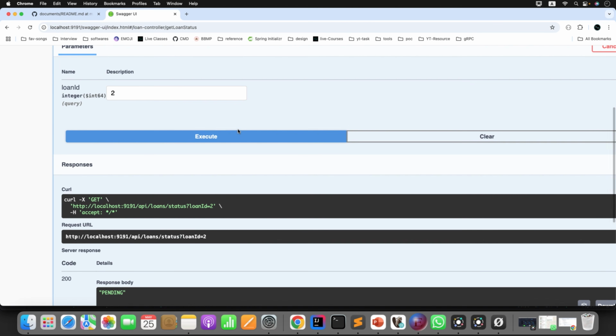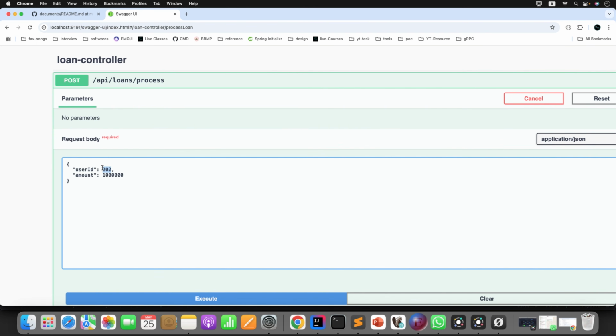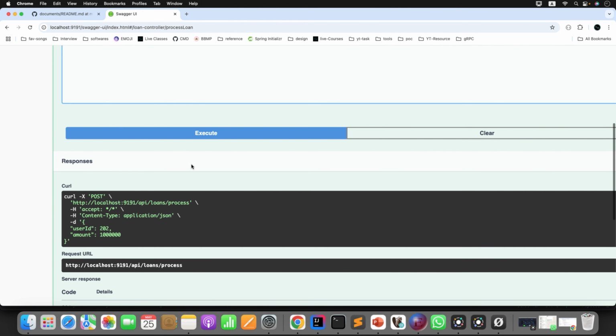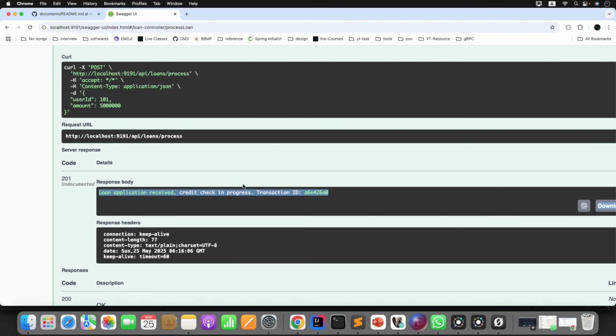So go to the Swagger, then try for 101. That is the success scenario, right? This guy has a valid credit score, so it should succeed. Now try for the bigger number, 50 lakh. Okay. Now let me send the request. We got the result. Loan application received and the status is in progress for credit check. Now try to understand the flow, then we'll validate the DB and Kafka event. Go to the loan service.